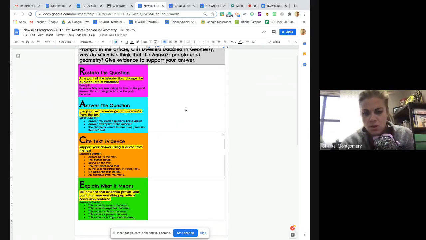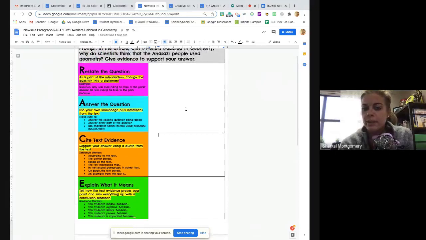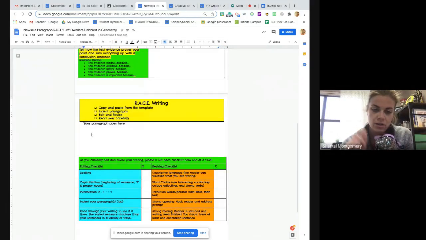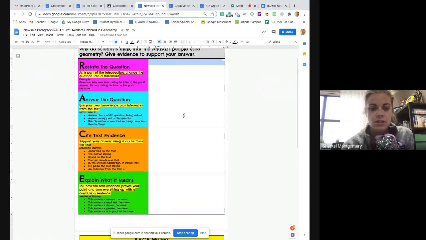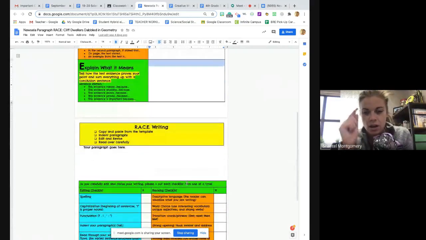All right. And then once you have your plan done, you are copying and pasting box by box. Remember, highlight, Control C, then bring it down here, put your cursor down where you need it, Control V, and do that box per box. Don't highlight it all at once, because it will end up looking really goofy in your paragraph. Sometimes it also copies the table, and we don't want the table. We just want your fabulous writing.